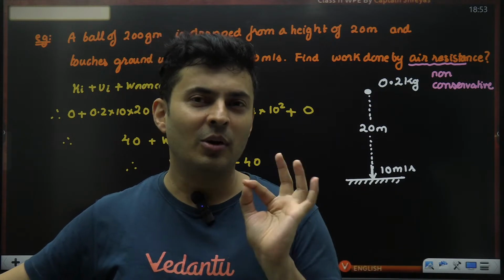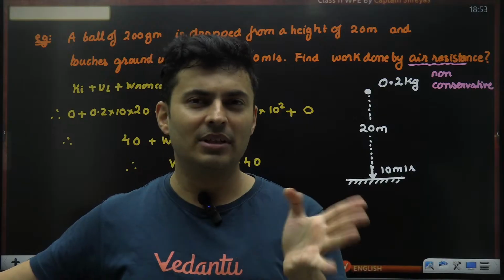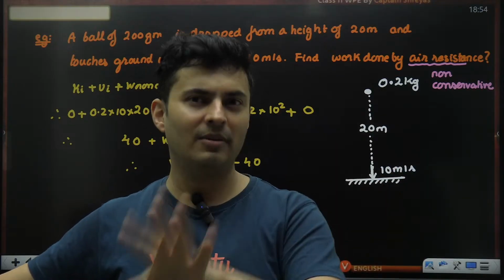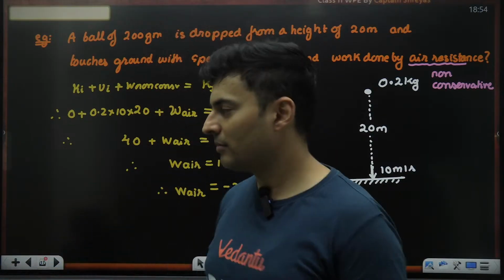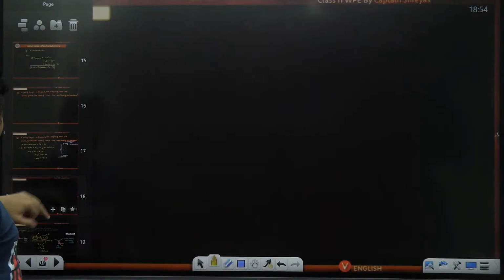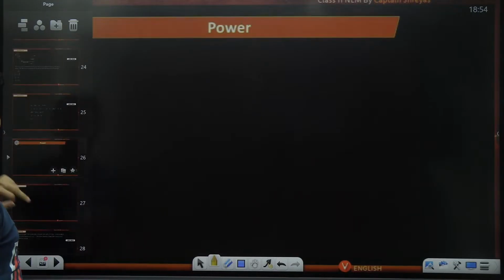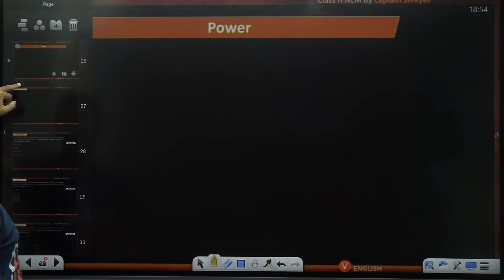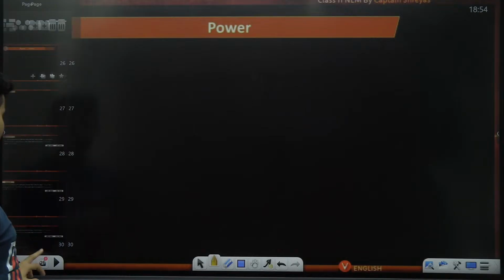And the last one, always do your rough work neatly. That way, you'll not make silly mistakes while solving the question. Okay, I hope that's clear. Now that we have understood what is mechanical energy conservation, and we have solved a couple of questions, let's go to the last final part, which is basically power.